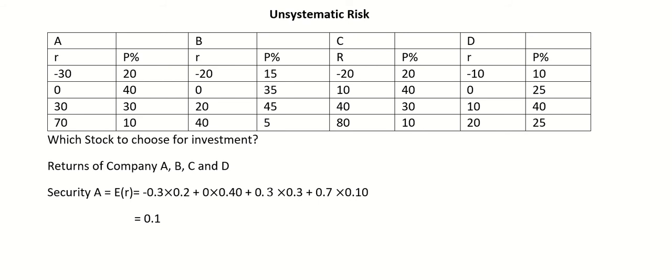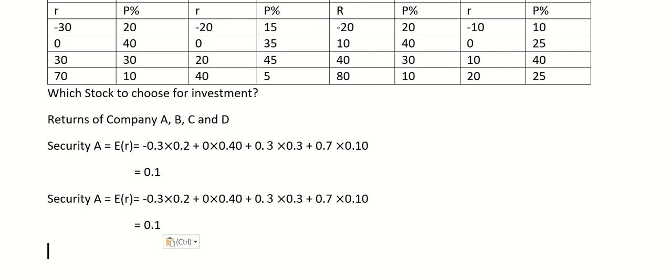Now moving on to the next part, security B. Similarly, we will calculate expected returns with this formula. So here, for security B, I am taking values from this table, okay?